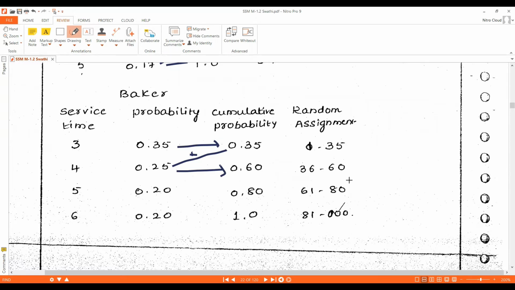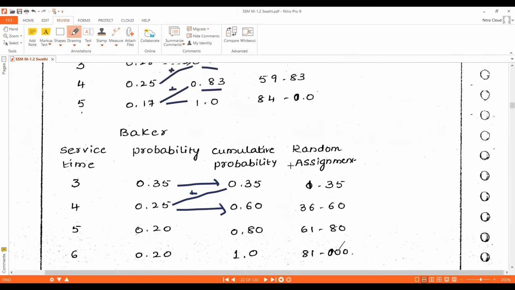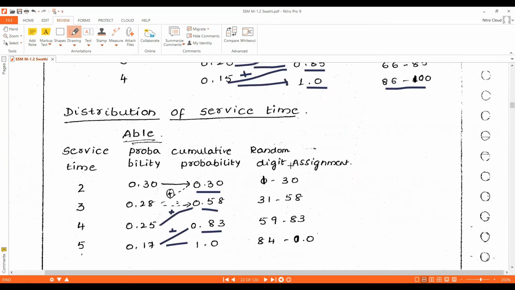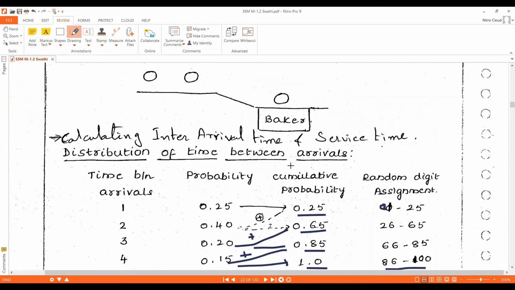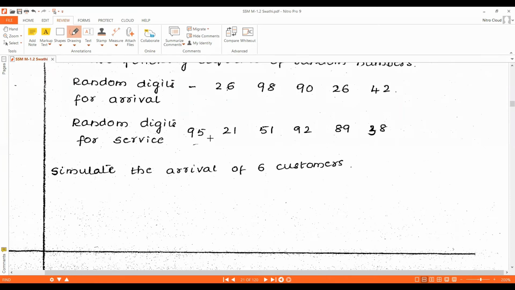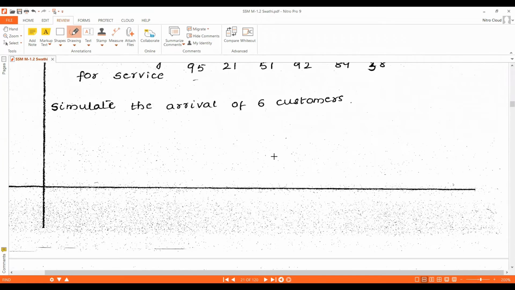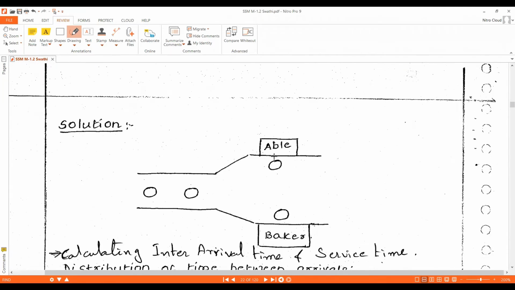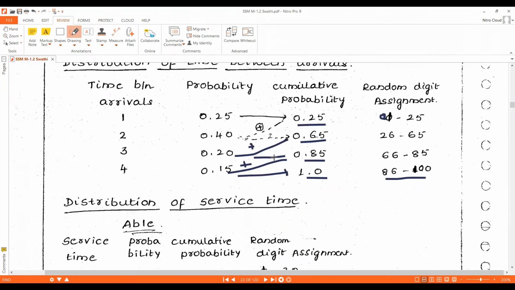To assign the random digit, we need to check the random digit for service time given in the question. The random digit for the service time given in the question is a 2-digit random number. So we need to take 2 digits for random digit assignment.